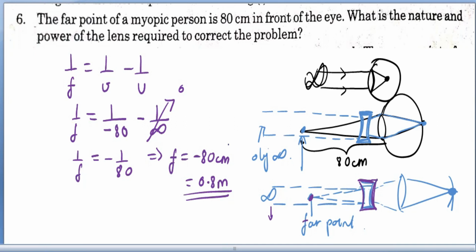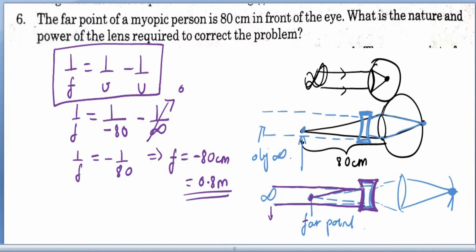Okay, I hope the concept involved is clear. In this formula application, remember the power of the lens required to correct. If you look at the whole figure, you will get confused. You just have to look here. These are the rays coming from the object. Where is the object? It is at infinity. Now these rays should appear to come from the far point, so we put a concave lens. Now the image appears to come from this point. So the object is here, and the image is formed here.